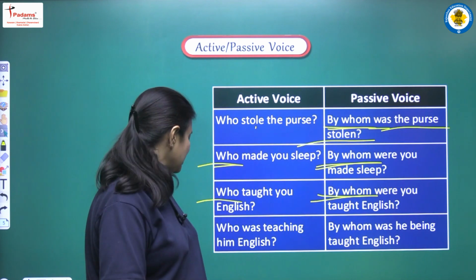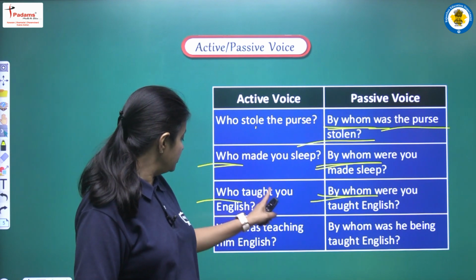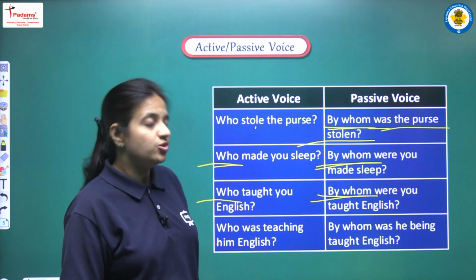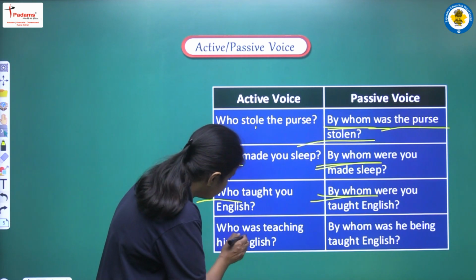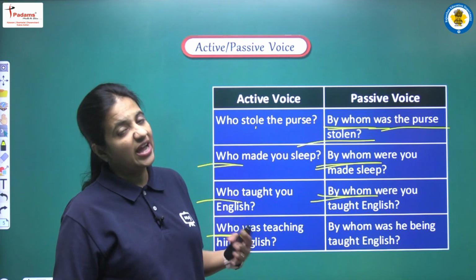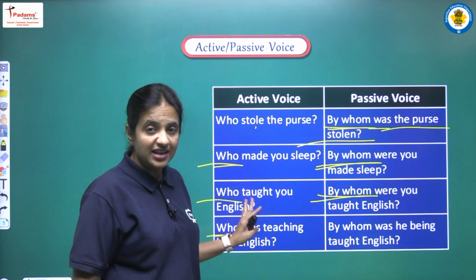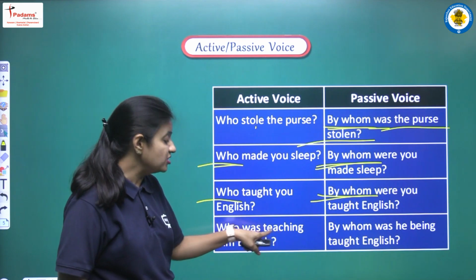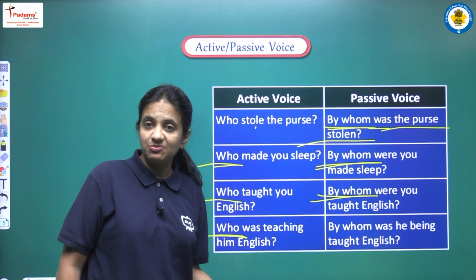Okay. Next is: who was teaching him English? So now we have this thing that sentences starting with who can be in any tense, right? It is not that we will always get the same tense. Now we have past continuous tense. So it can be in any tense.